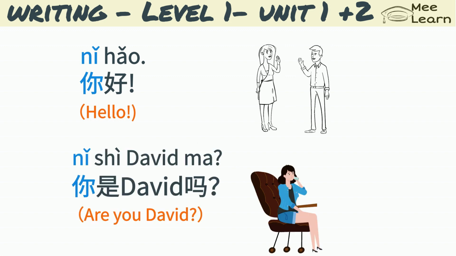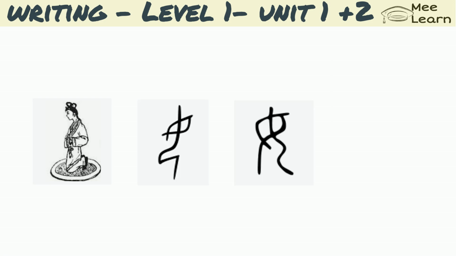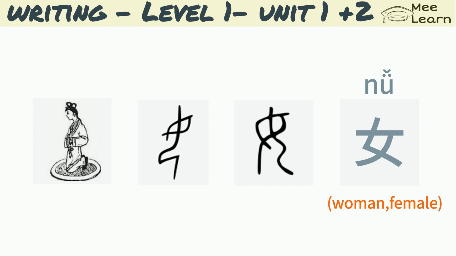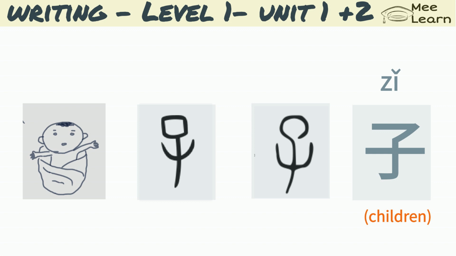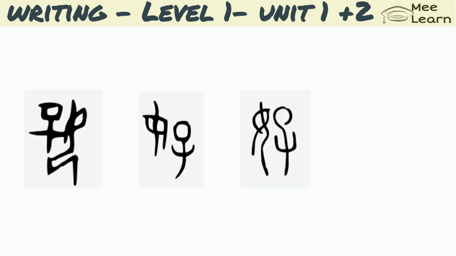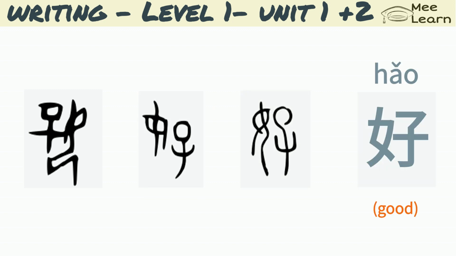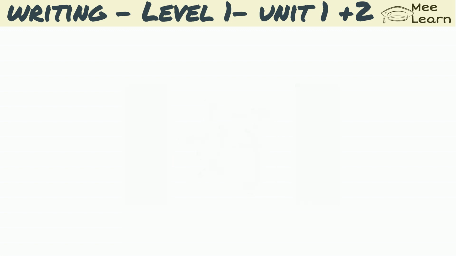Are you David? This is how the Chinese character 女, which is woman or female, came to be. This character 子 used to mean son. Later on, it was extended to mean all children. Look at this picture. It's interpreted that it's a really good thing for a woman to have a child. 好, good. This is how this word 好 is written stroke by stroke. You will see this word 好 in the following phrases.